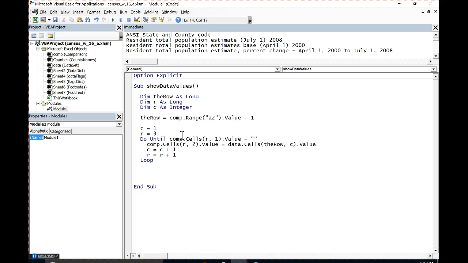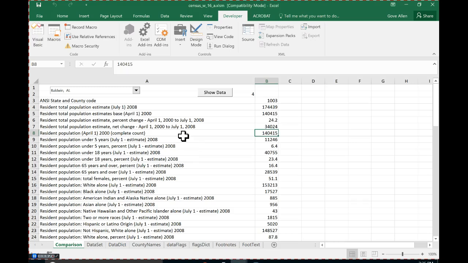Now, I do also want to put the county up there. So I've got to pull in the state and the county right here. So let's go ahead and get those next.